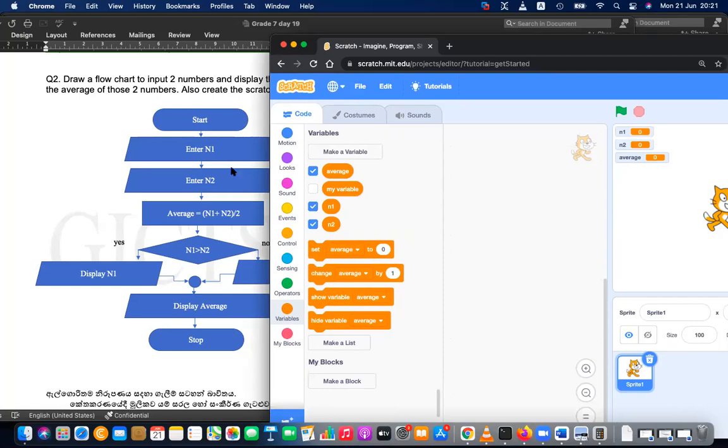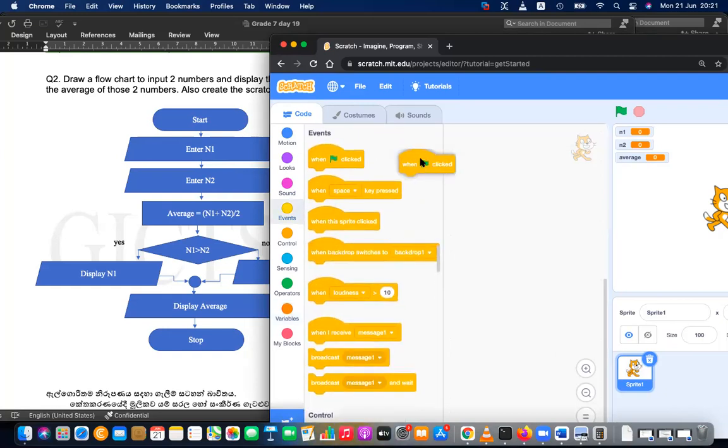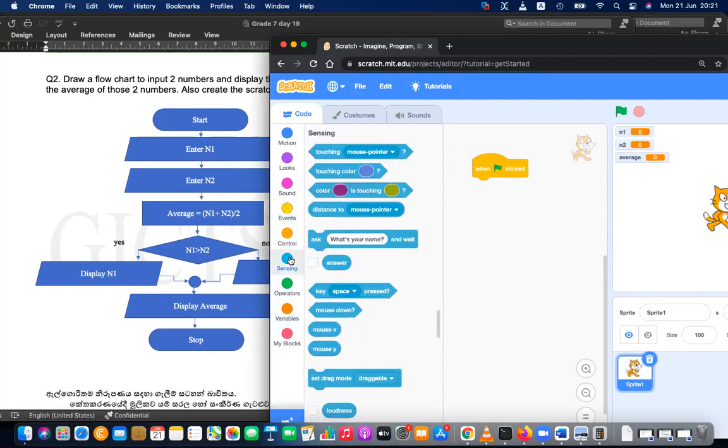Right, first step, start. Starting can be done when you click the flag. When you click the flag, start. Then enter number one. I can use sensing, ask. Enter number one, ask number one, ask number two.